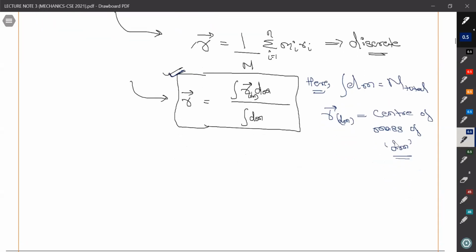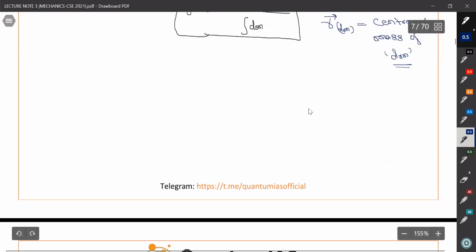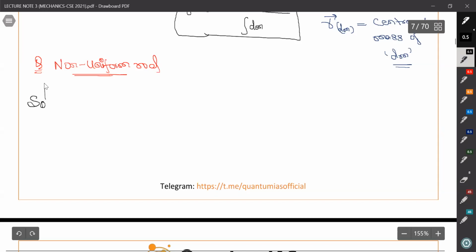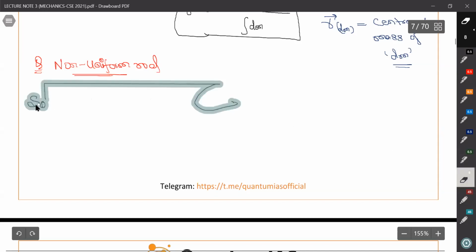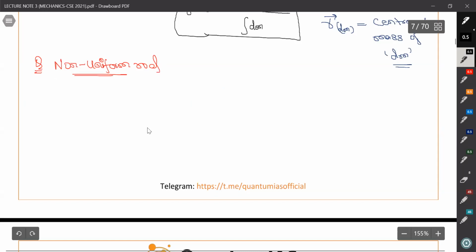Now let us do some problems on this. First start with a non-uniform rod. For a uniform rod, we know that its center of mass is at half of the length. So suppose we have a rod.